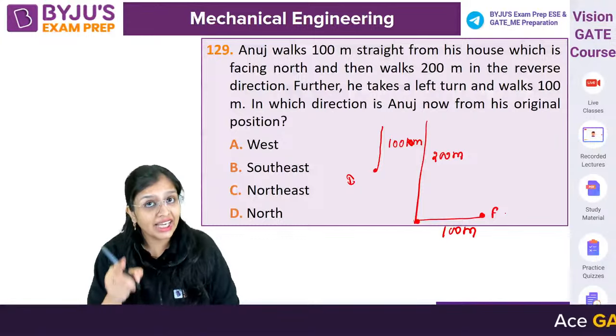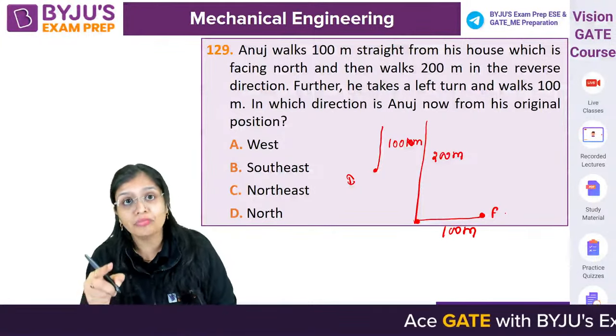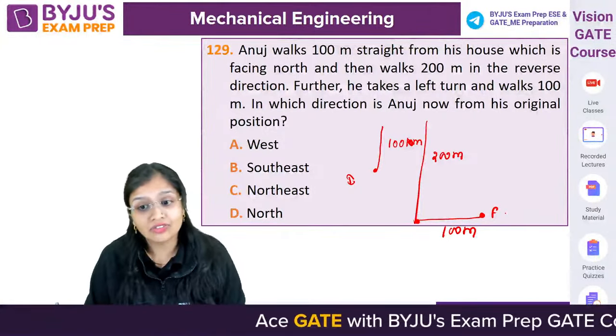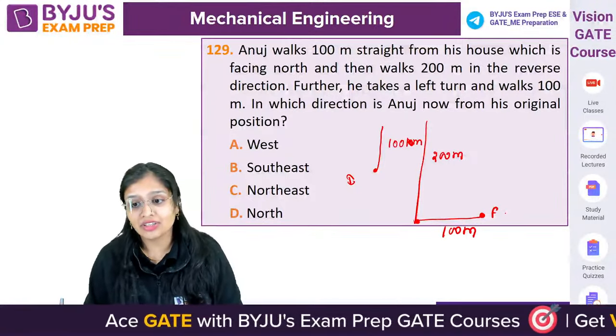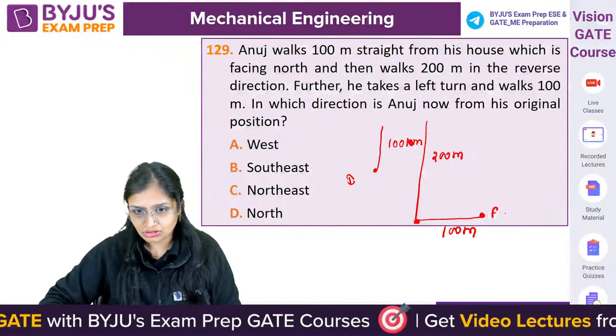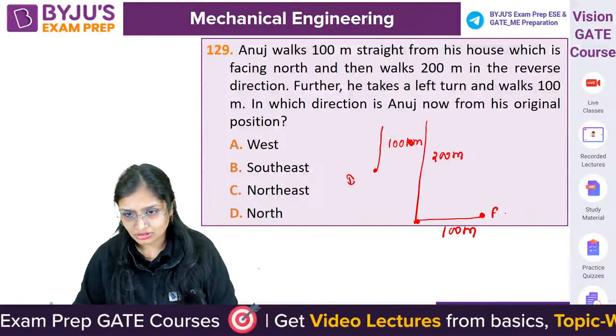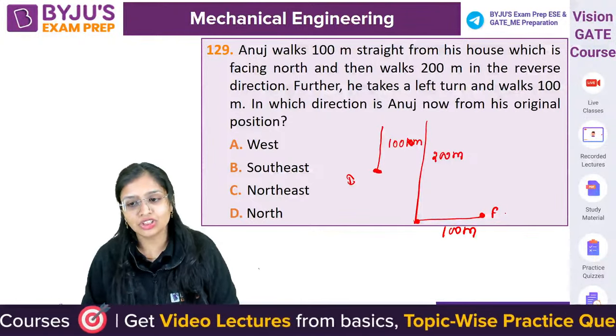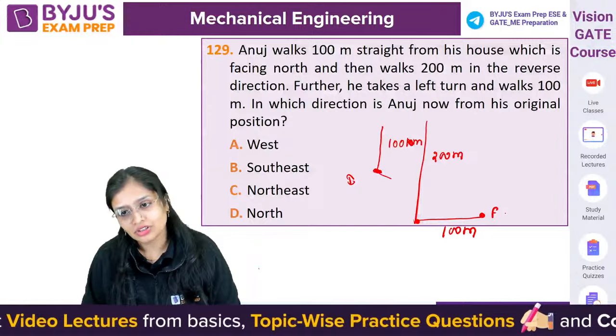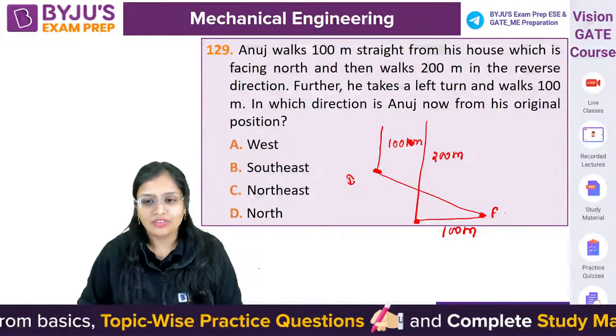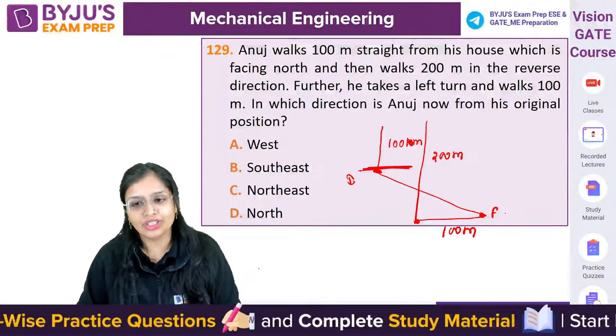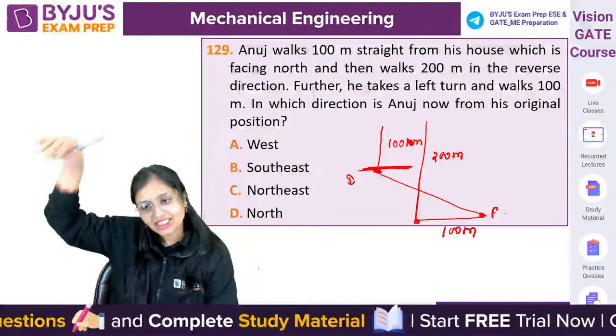In which direction is Anuj now from his original position? This was his initial position. This one is his final position. So if you check it out, with respect to his original position, he is in the south direction.